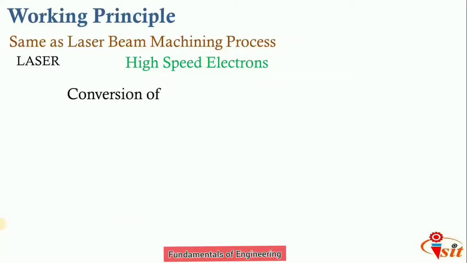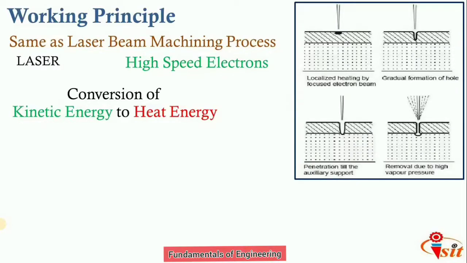When these high speed electrons travel and contact the workpiece surface, the kinetic energy of the high speed electrons is converted into heat energy, and due to that heat the material gets removed. You can see in this image the localized heating by the focused electron beam taking place, then gradual formation of a hole, then penetration till the auxiliary support, and removal due to high vapor pressure.